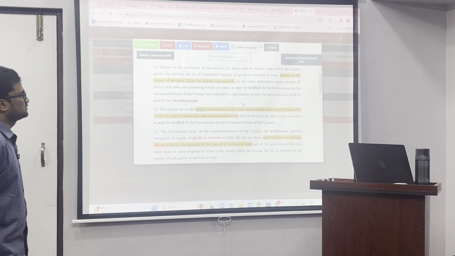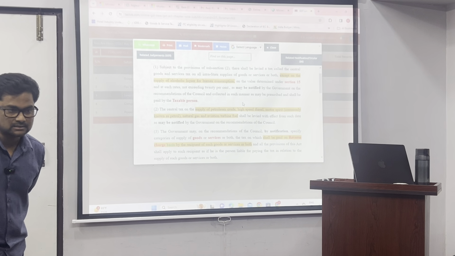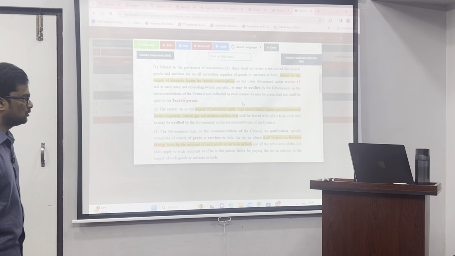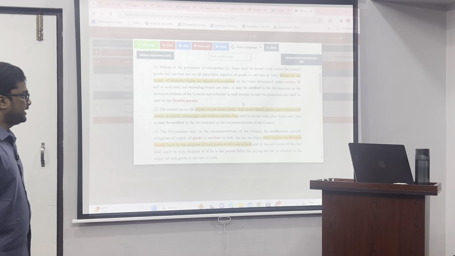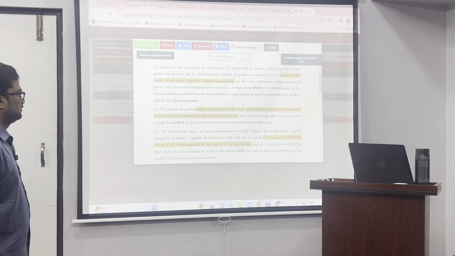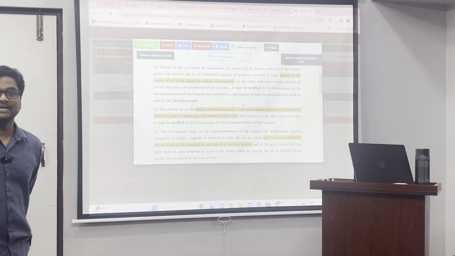First it says levy, tax, CGST, intrastate supply, goods or services, alcoholic liquor for human consumption, no. Valuation shall be done under section 15. Rates not exceeding 20 will be prescribed by the government. Shall be paid by whom? By a taxable person.